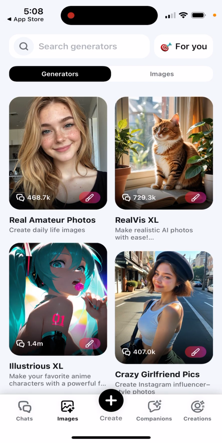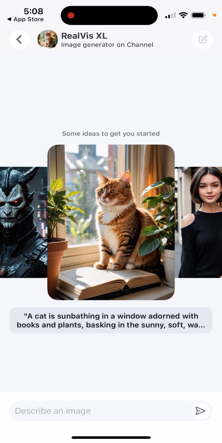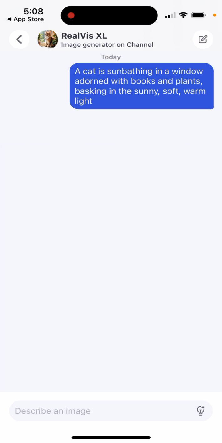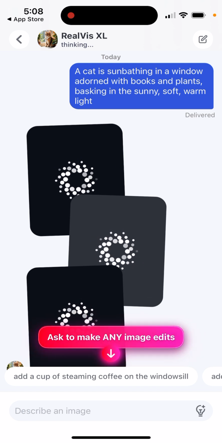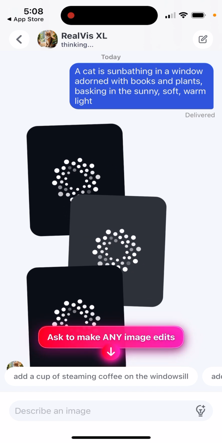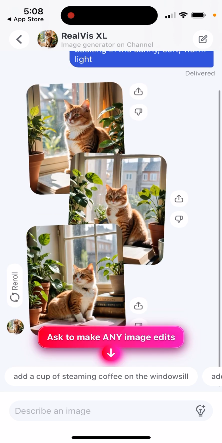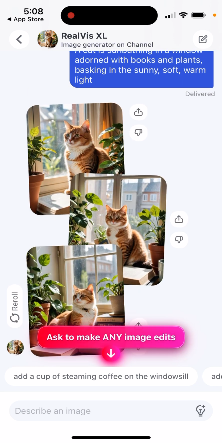So you can just use this generation and then tap an image, and then this is just how it looks like. And then you can ask any image edits, and then this is just how it created the image.